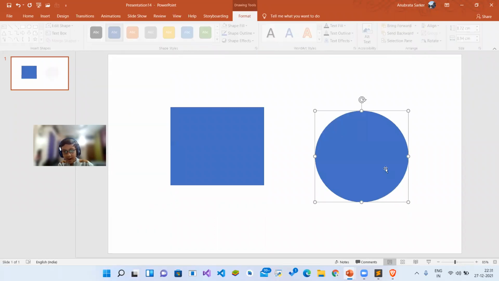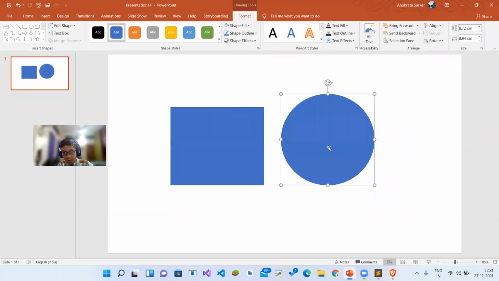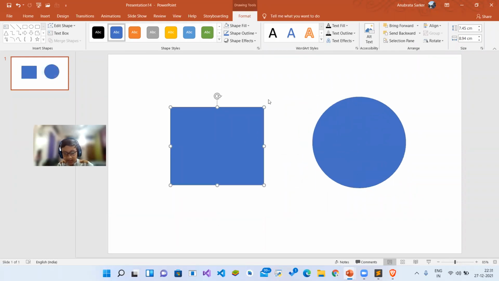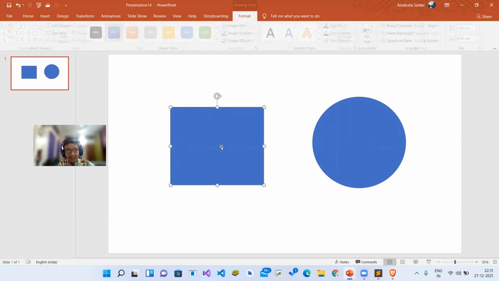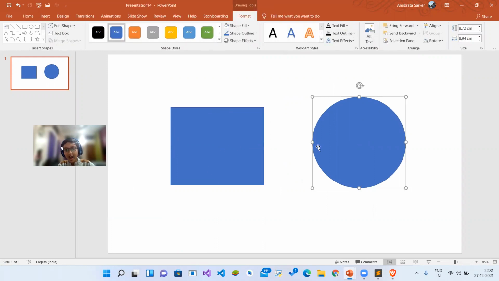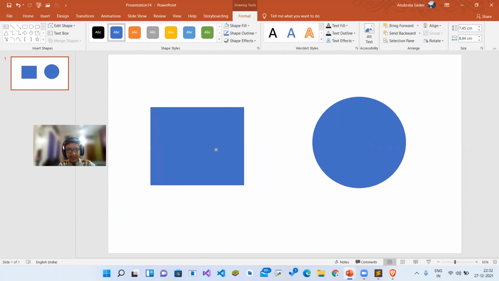The more the margin between these two, the more will be the distance. So the margin is on all four sides: this is the margin top, this is the margin right, this is the margin left, and this is the margin bottom. So the margin is the difference from other shapes. From other elements, what will be the distance between this and the other element's bottom? That all depends on the margin.